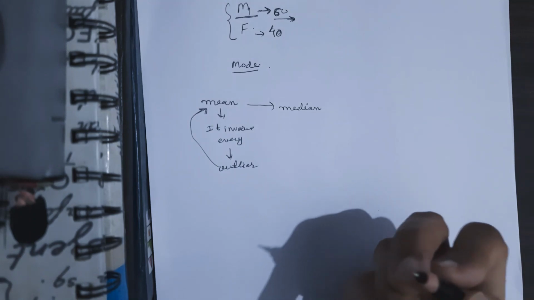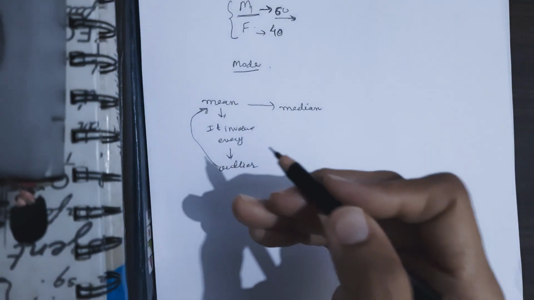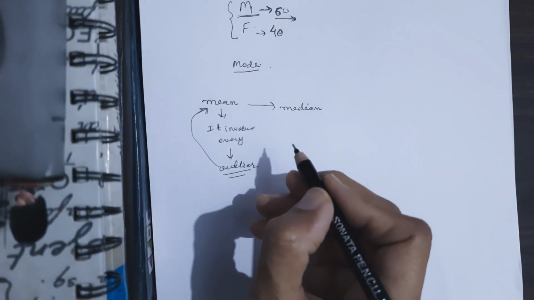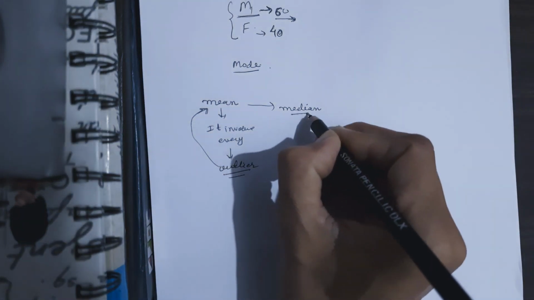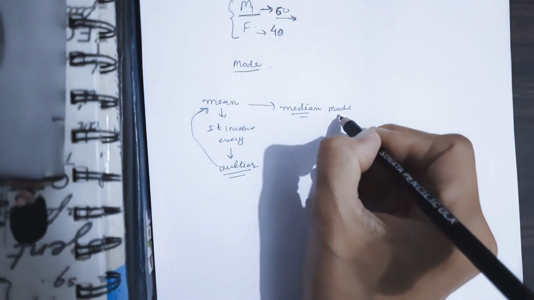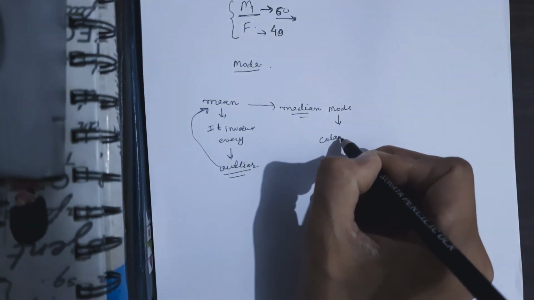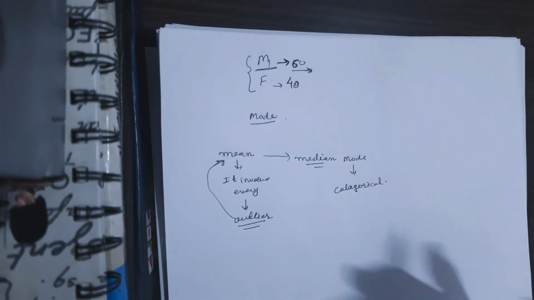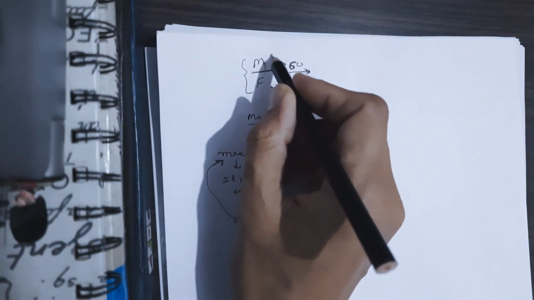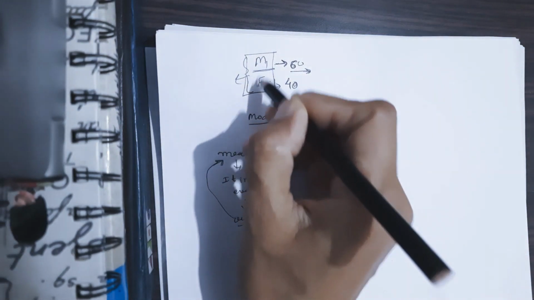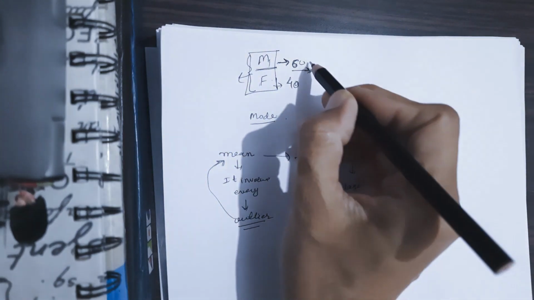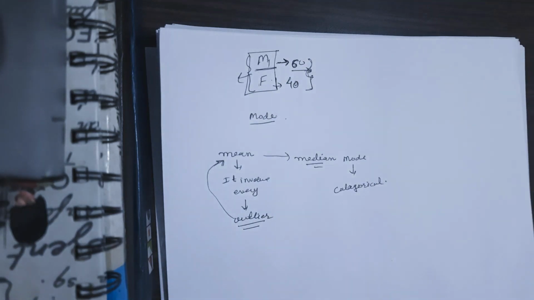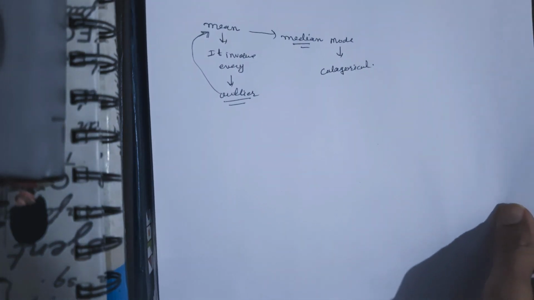There are many reasons that we choose between these things, but this one reason, having an outlier, is very important. So if an outlier is there, we move to the median, and the mode we consider whenever data is categorical, right? Because with categorical data, male, female, we cannot calculate its mean or median. We only have the option of the mode here. So that's how we choose between them.